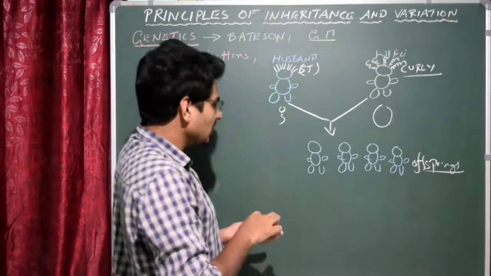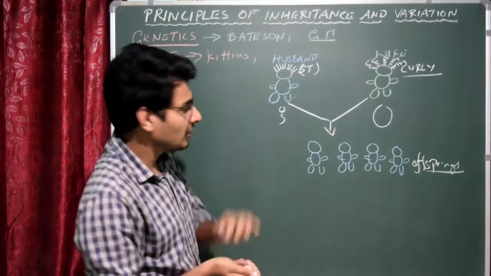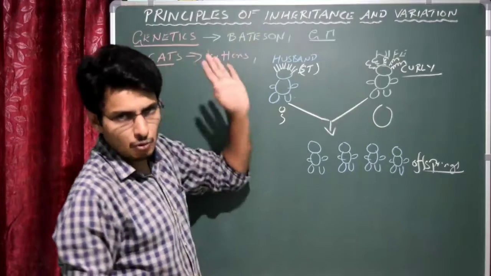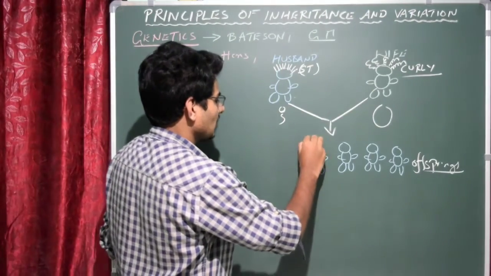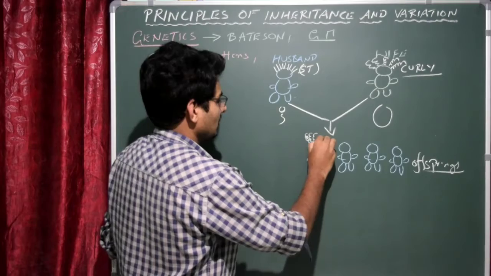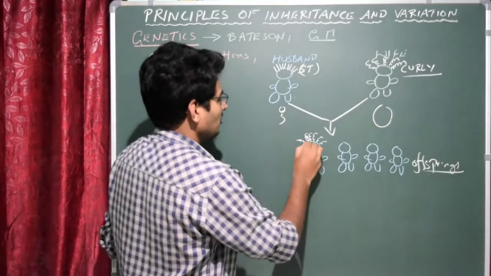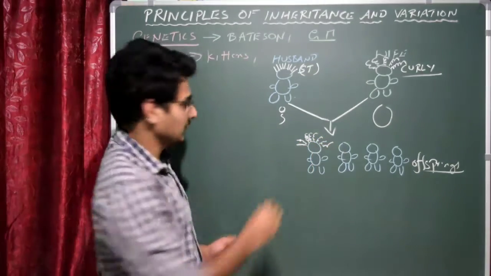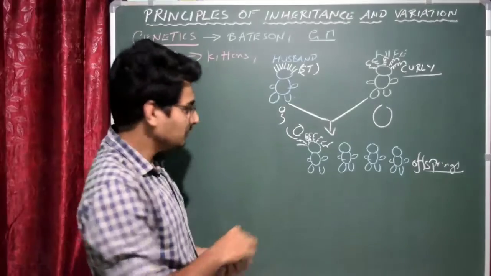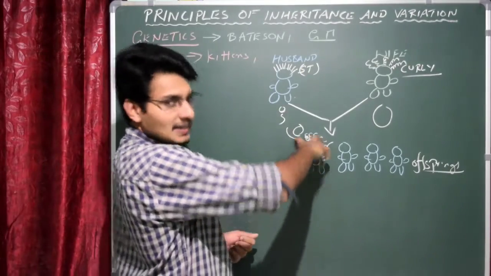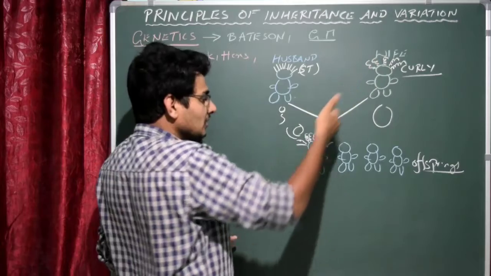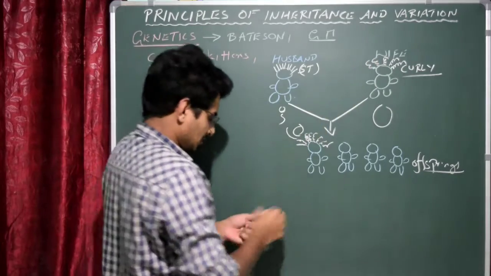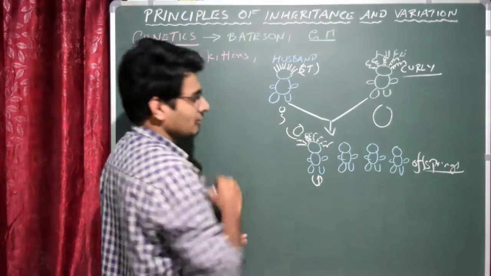Now what kind of character do we have to consider? The hair type. So let us just assume that this fellow has curly hair. The first offspring has curly hair. I'll just write C here. That means this character is directly inherited from the mother. That means the mother contributed the character in the first offspring. This is the first offspring actually.